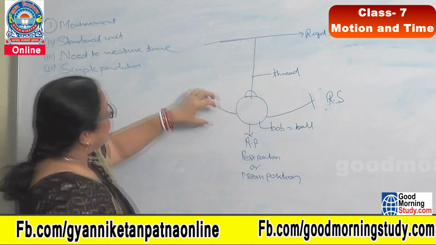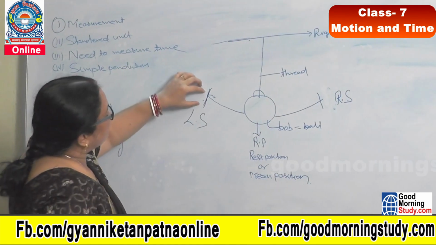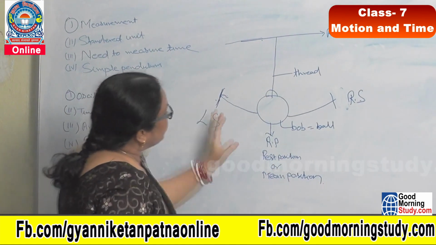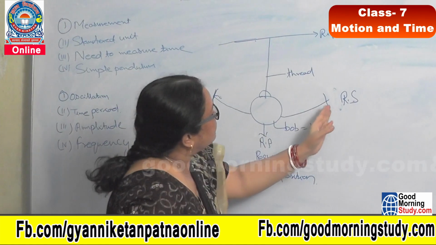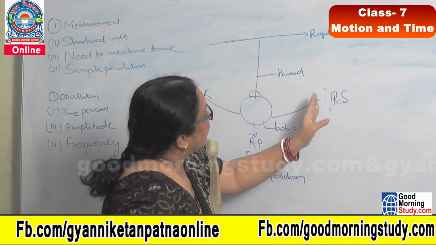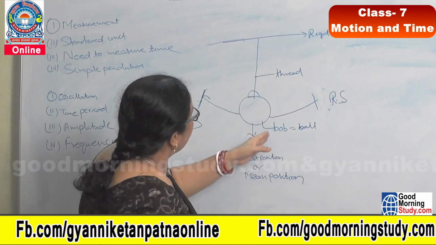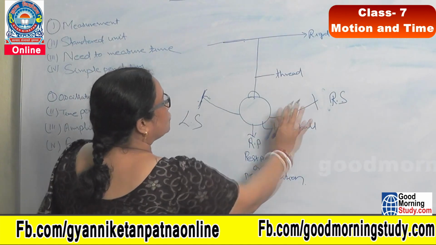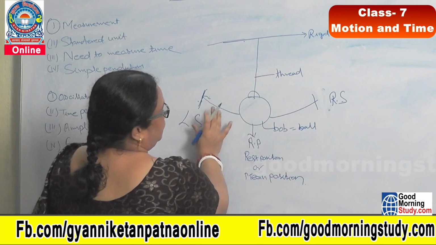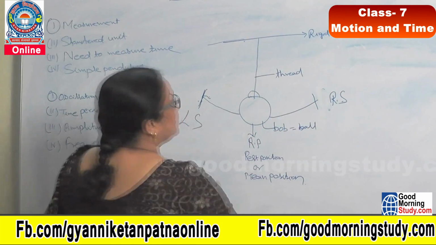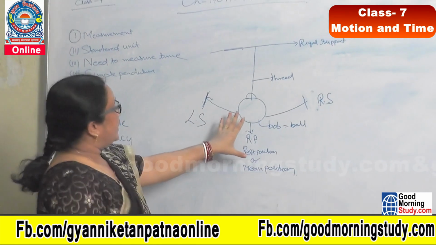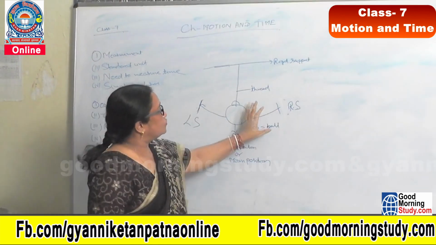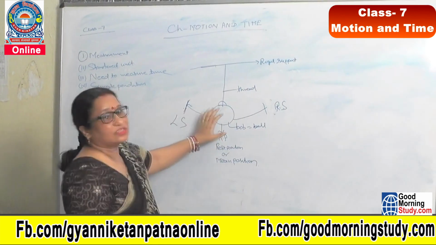When we flick this pendulum to the left side, it comes to rest position, then goes to the extreme right side, and comes again to rest position. Then it keeps oscillating like this. It performs to and fro movement. So when an oscillating object performs to and fro movement, we can say that it is oscillation.